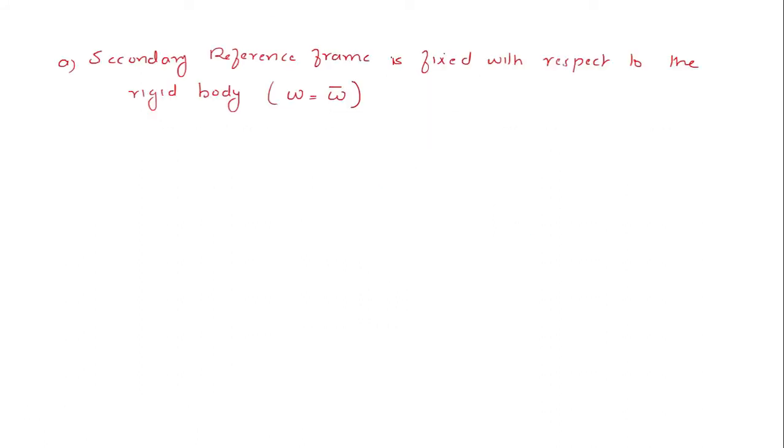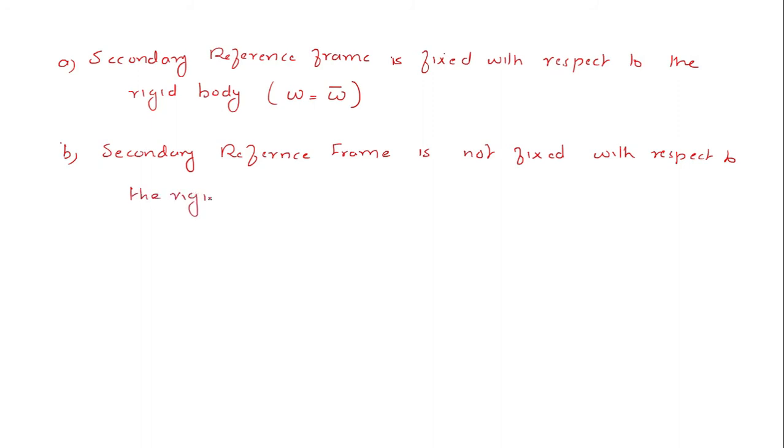The second case is when the secondary reference frame is not fixed with respect to the rigid body. Here I am saying with respect to rigid body, not with respect to the initial frame. That is, omega is not equal to omega bar.